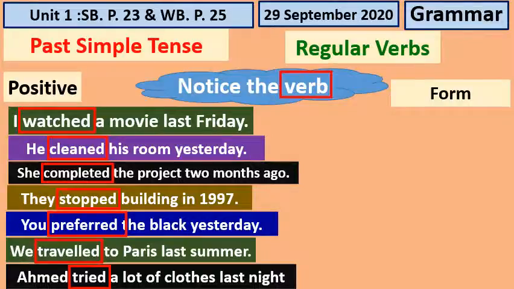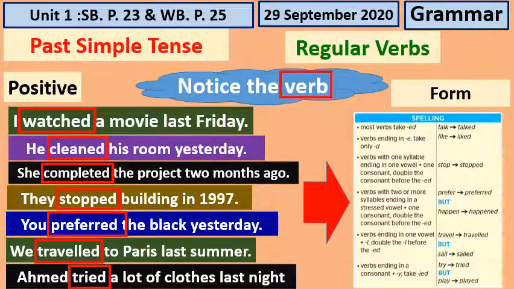Did you notice anything about the verbs here? What did you notice? Have a look at this one. What's different in this verb? At the end of this verb we add ed, which is an indication that this action happened and finished in the past.